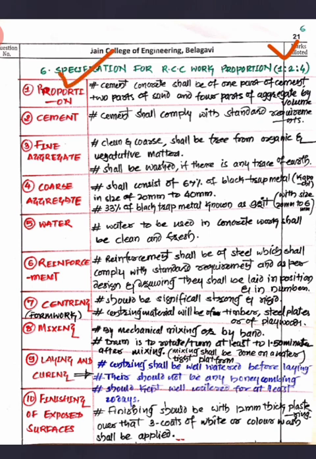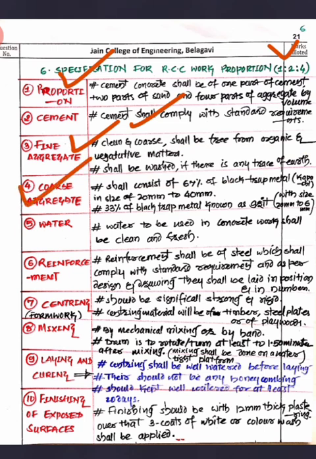So first is proportion. According to the proportion, 1:2:4 is there. So 1 part of cement, 2 parts of sand, and 4 parts of aggregates you are supposed to take by volume. Then the property of cement you should write there. Cement should stand all the tests which are carried out in the field as well as in the lab, and it should comply with the standard requirements. Fine aggregates should be free from all organic matter and impurities, vegetative matter and earthy material. If earth is there along with the sand, then you should wash the sand, then you are supposed to use it, and I have mentioned that here. So these are a few important and proper points that I have mentioned here.